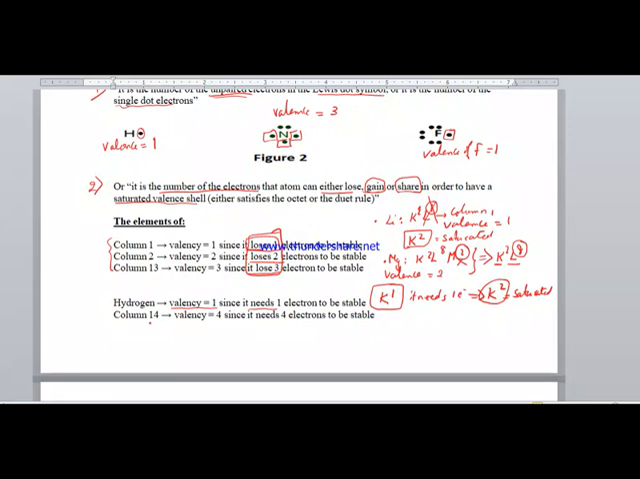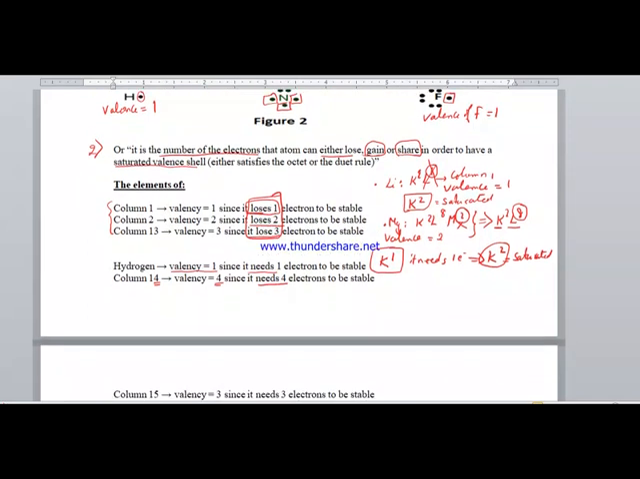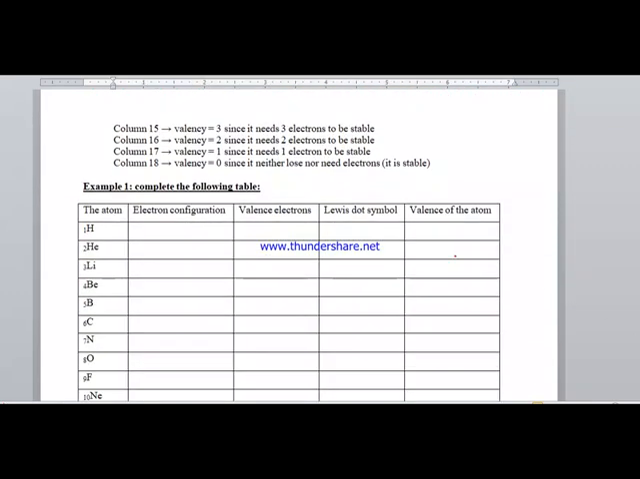Elements that are found in column 14 have valence equal to 4, since they need 4 electrons. For the other columns, which are 15, 16 and 17, we must memorize them. Column 15 has valency 3, column 16 has valency 2, column 17 has valence equal to 1, since they attain stability by needing 3, 2 or 1 electron.